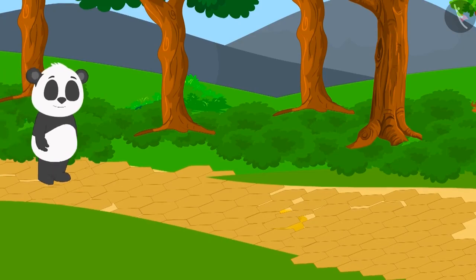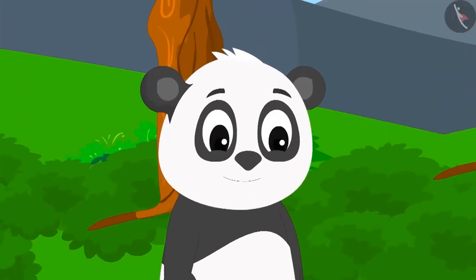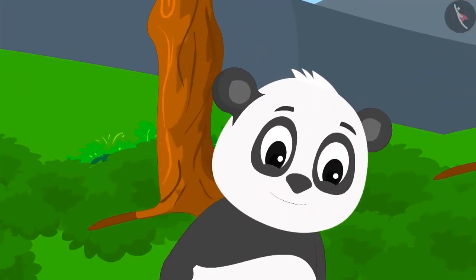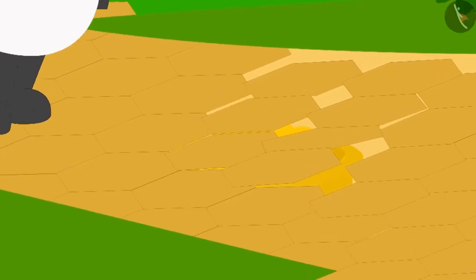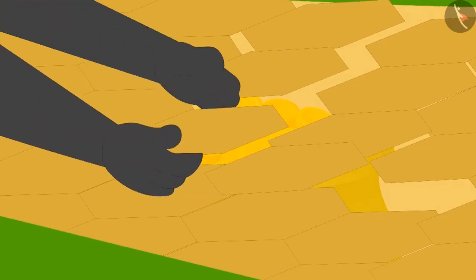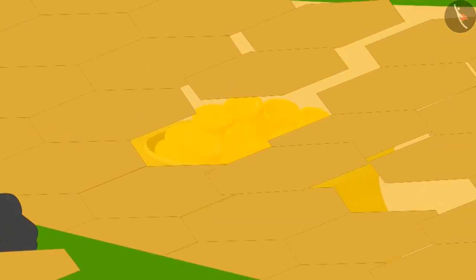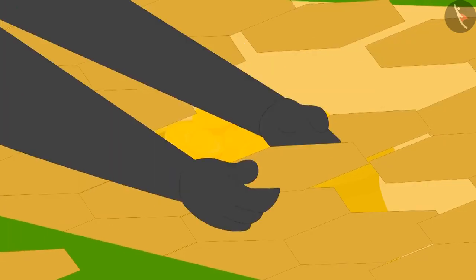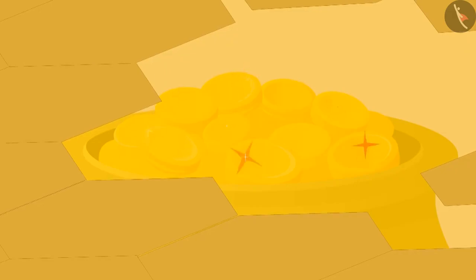When Babban went home from there, Golu arrived on the same path. Golu looked at the tile placed on the floor and found that there was a lot of empty space between the tiles. When Golu bent and picked up a tile, he also saw that golden vessel. He removed all the tiles laid by Babban. Just like Babban, he also saw a lot of gold coins inside that vessel.